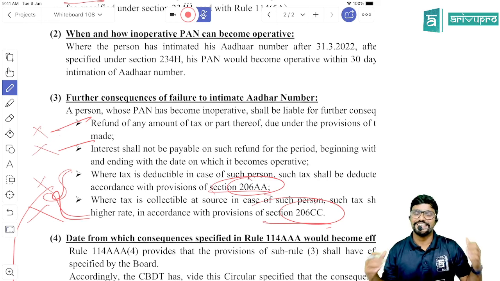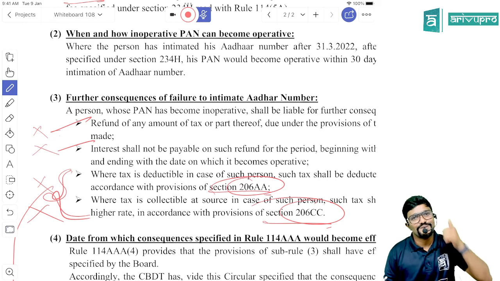Is that clear? Yes, sir. This is all about the income tax amendments. All the best, guys.